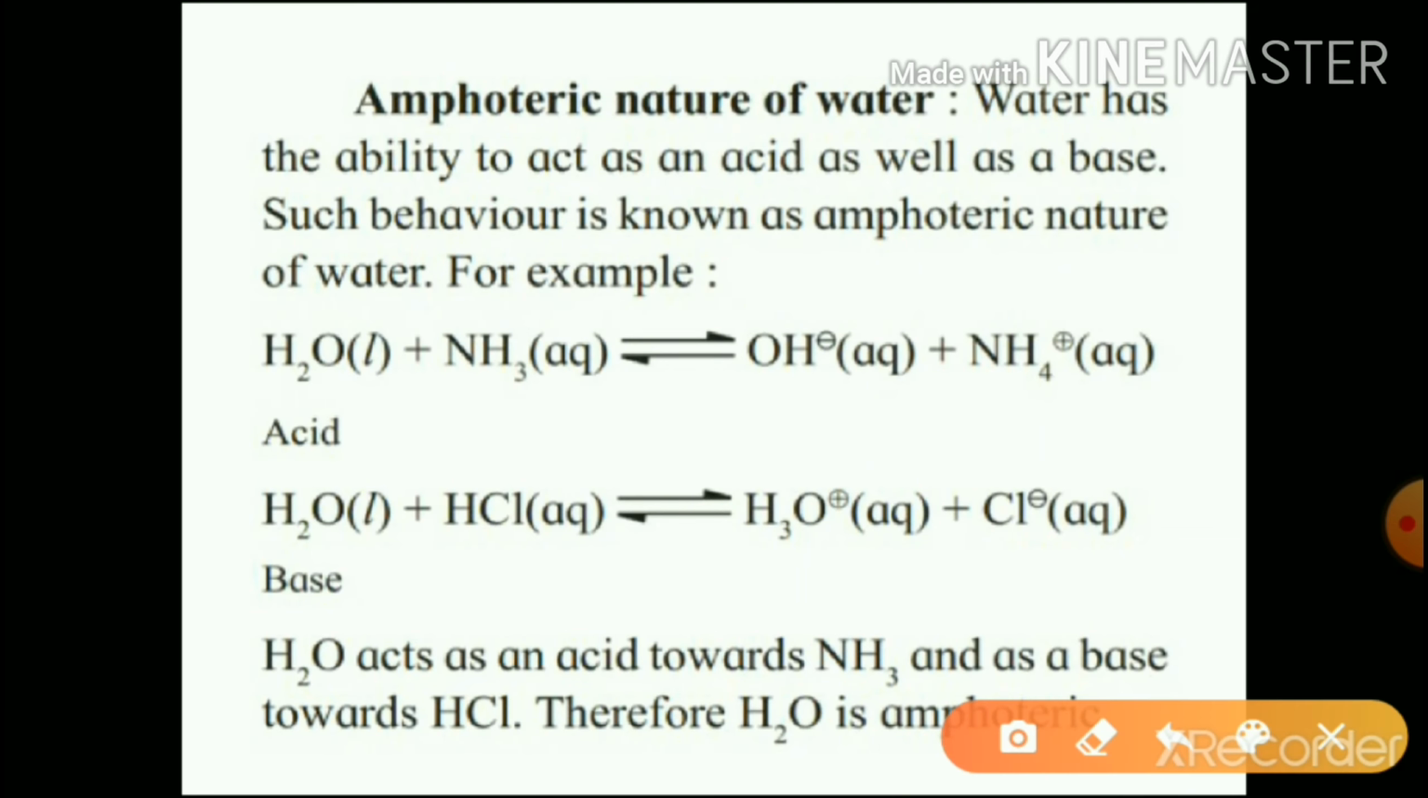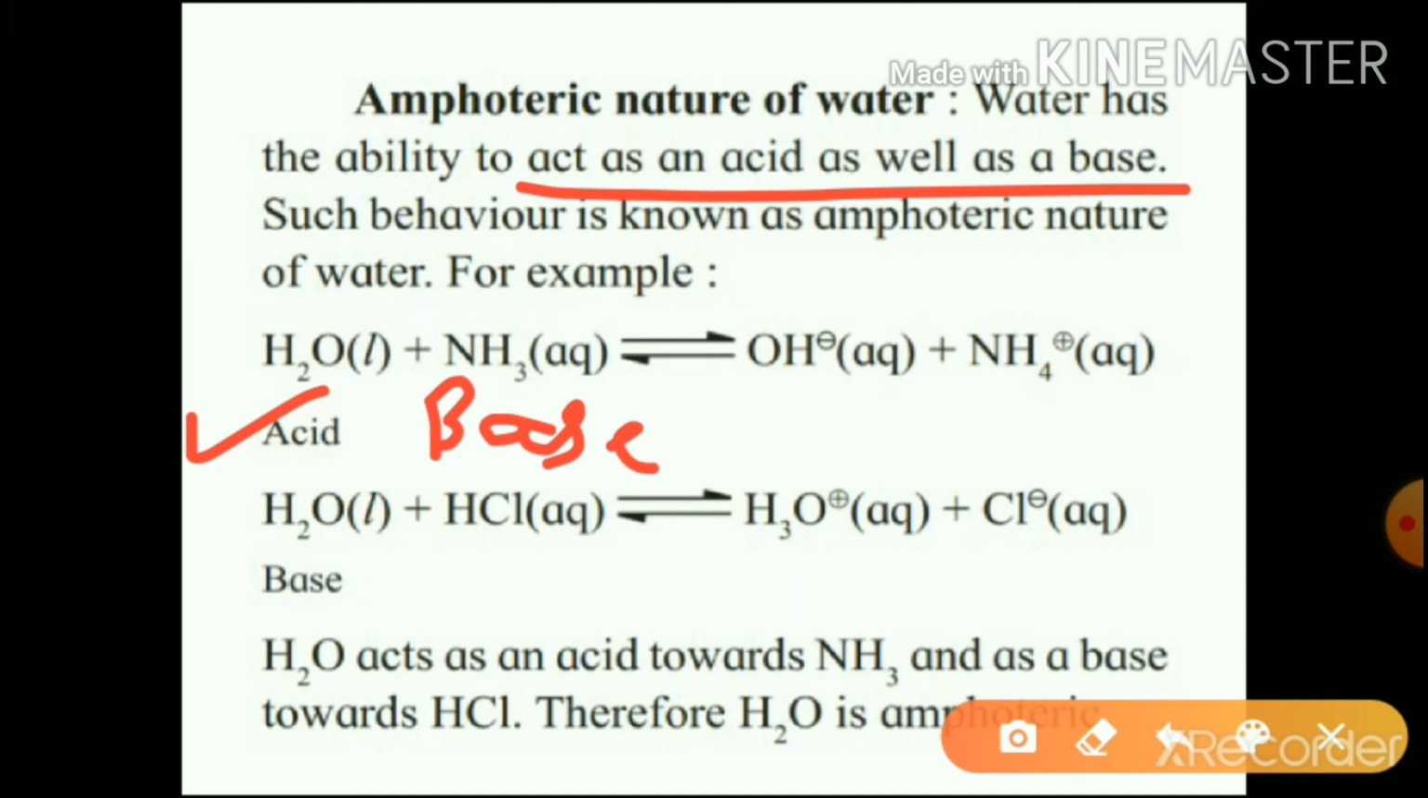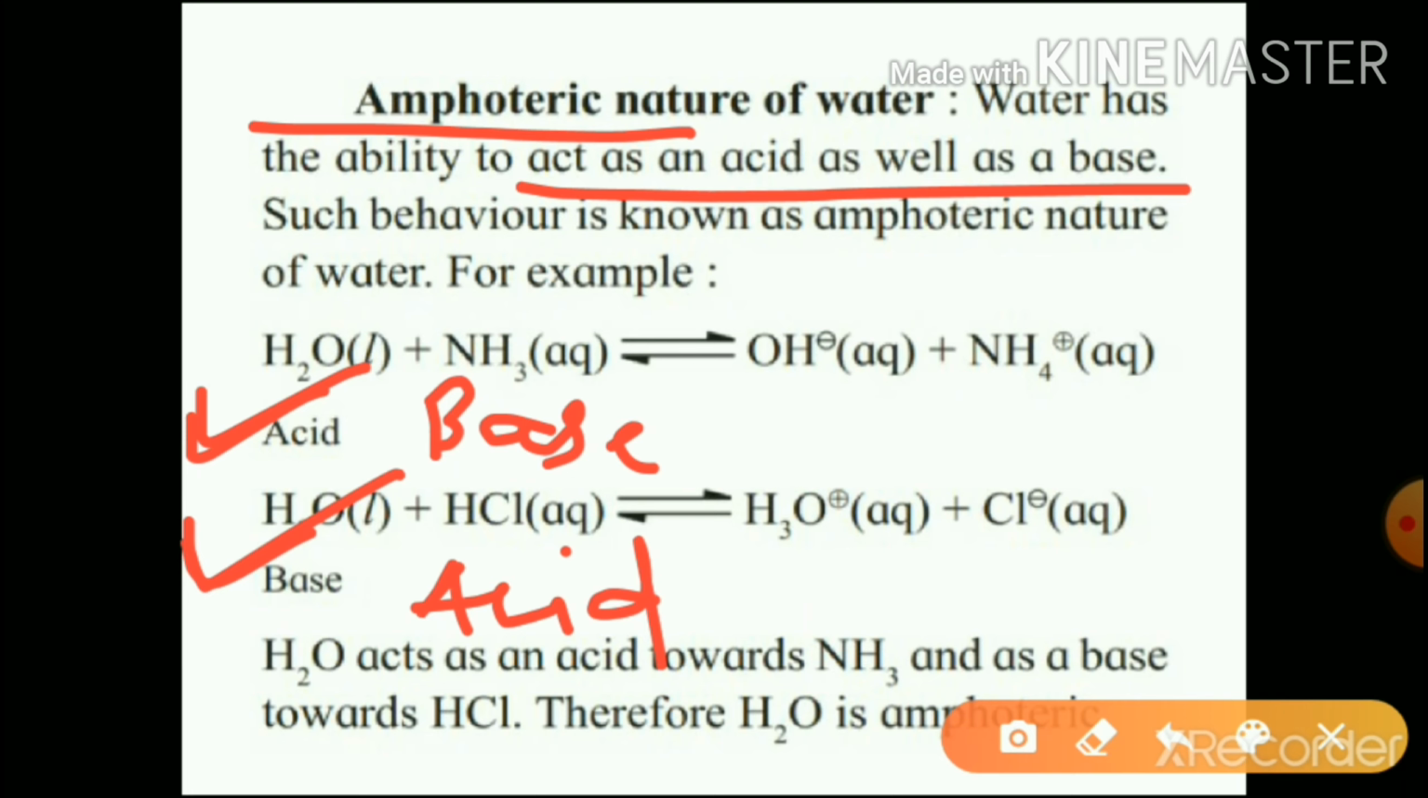Now, amphoteric nature of water. Water has the ability to act as an acid as well as a base. When it reacts with ammonia, which is basic in nature, it acts as an acid. And when it reacts with hydrochloric acid, it acts as a base. So it behaves as an acid as well as a base, so it is called amphoteric in nature.